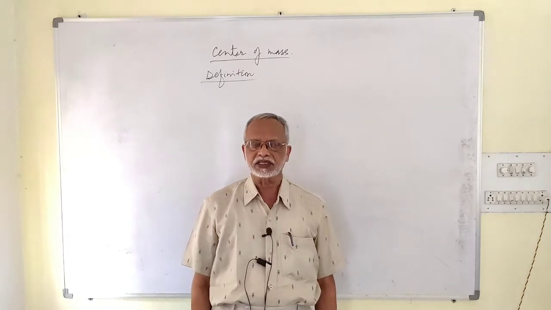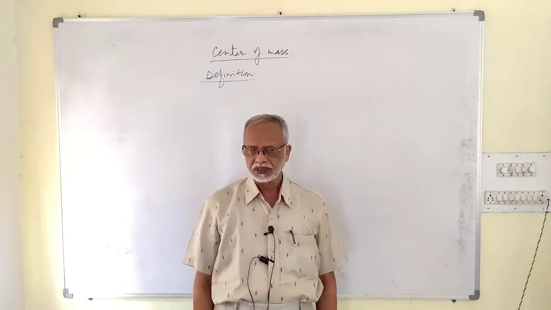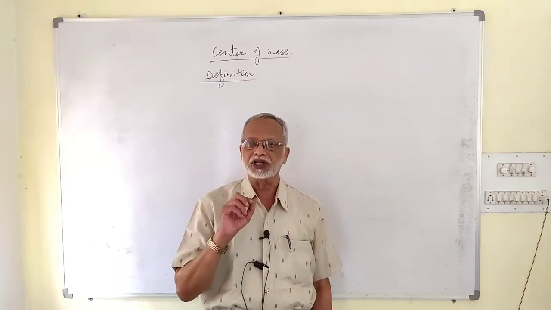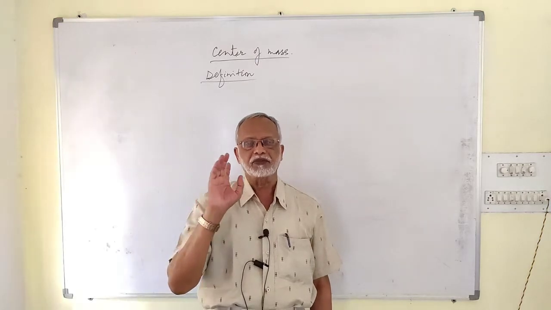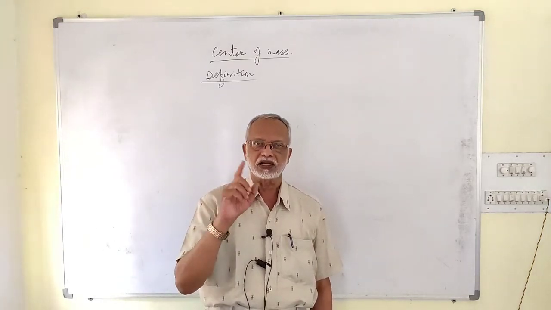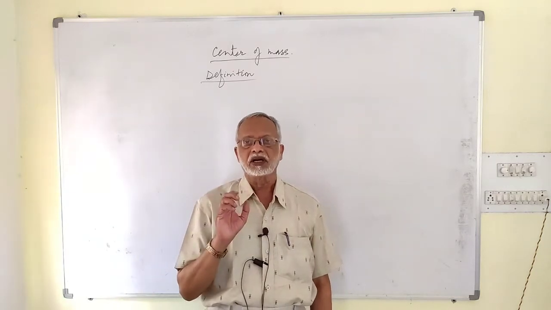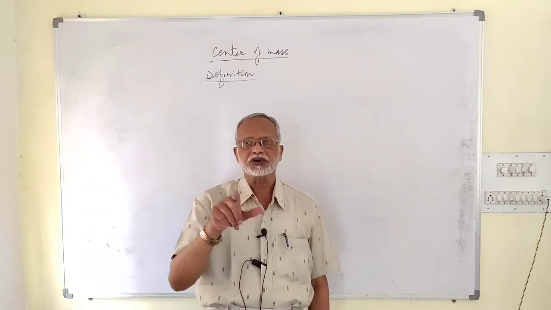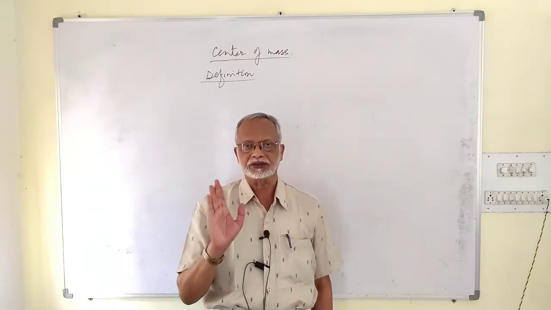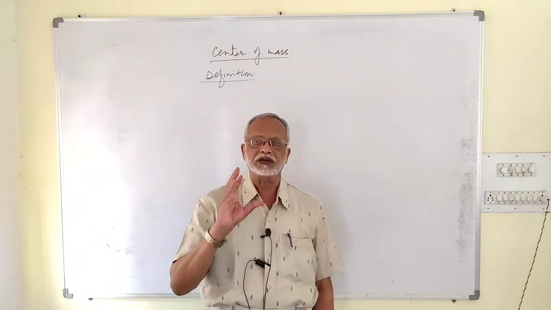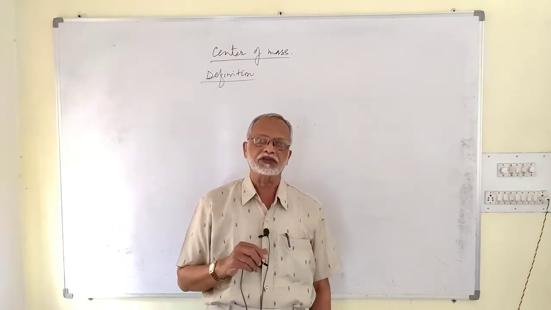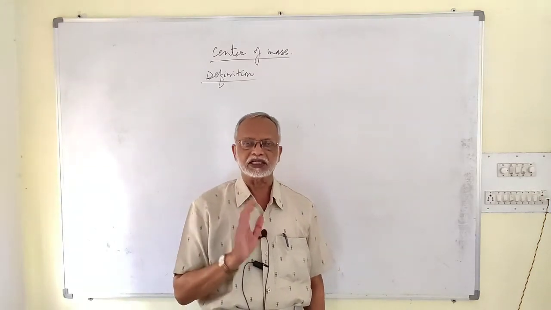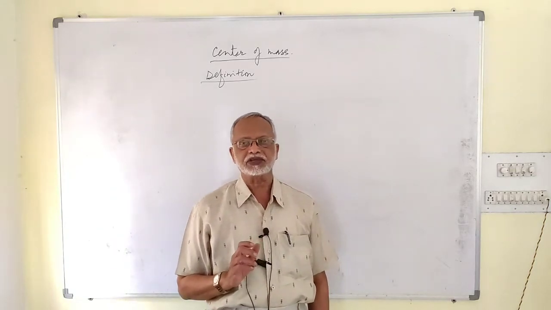So here that is the other definition. The third definition is, sometimes it may be asked, where should a force be applied so that the body has pure translatory motion? If you apply force at the center of mass of a body, or at the center of mass of a system of bodies, then this force can cause a pure translatory motion. The path will be straight one. If you apply force at a point other than the center of mass, then the path of the body may be somewhat complicated. This we'll consider at a later stage. That is about the definition of center of mass.